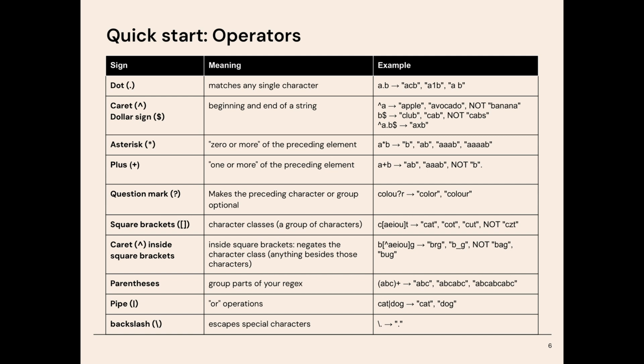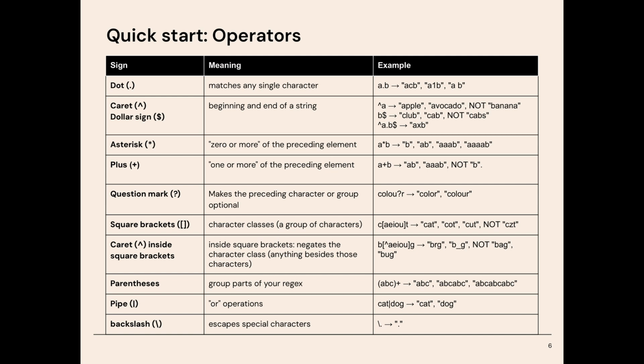The asterisk means 0 or more of the preceding character or group. So a*b will match any string that contains b and has 0 or more a's before it. So for example, it will match b, ab, aaab, aaaab, and so on. The plus sign is similar to the asterisk, but it means 1 or more instead of 0 or more of the preceding character or group. So for example, a+b will match any string that has at least one a followed by a b. It will match ab, aaab, but not just b by itself.